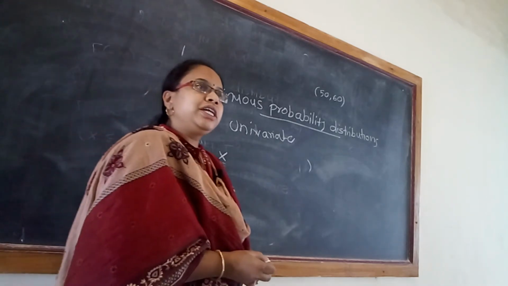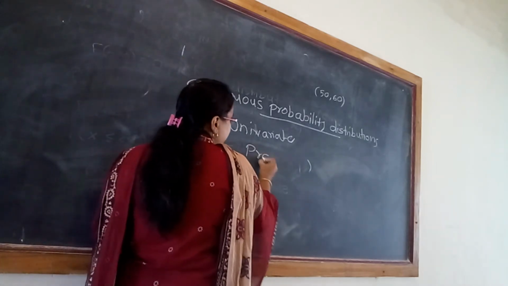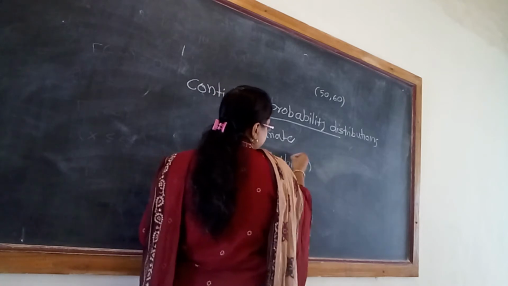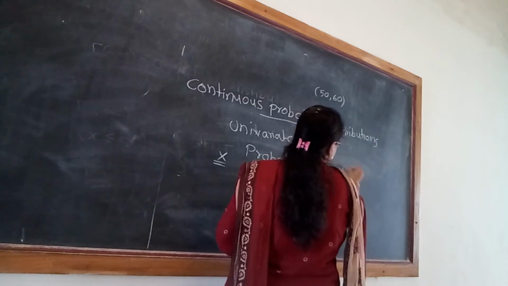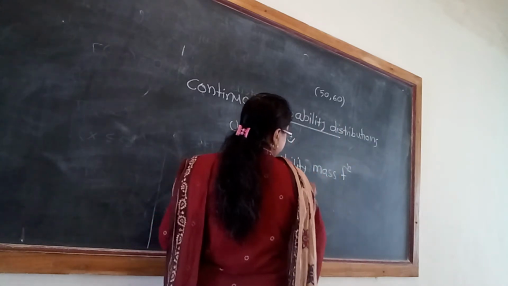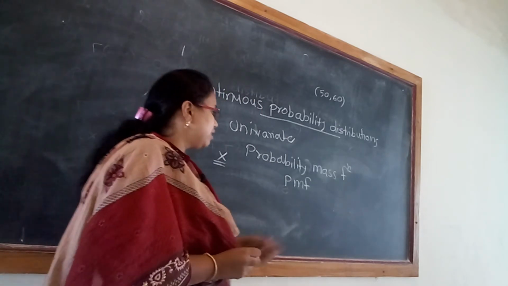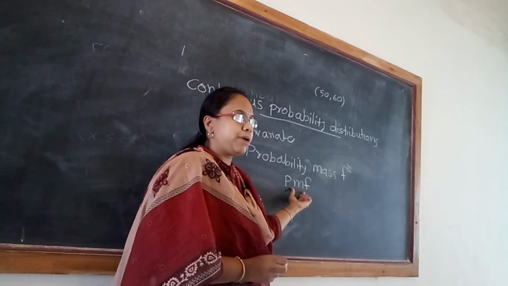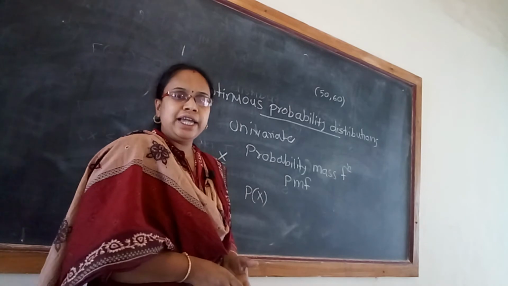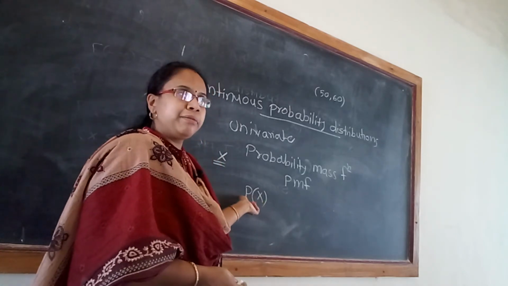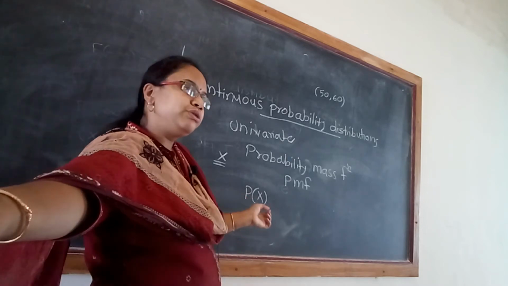Now, as we learned in discrete probability distributions, there was a PMF, the probability mass function. When X was countable, that is discrete, we learned the concept of PMF, denoted by P of x. Any P of x is said to be a PMF if it satisfies two conditions.